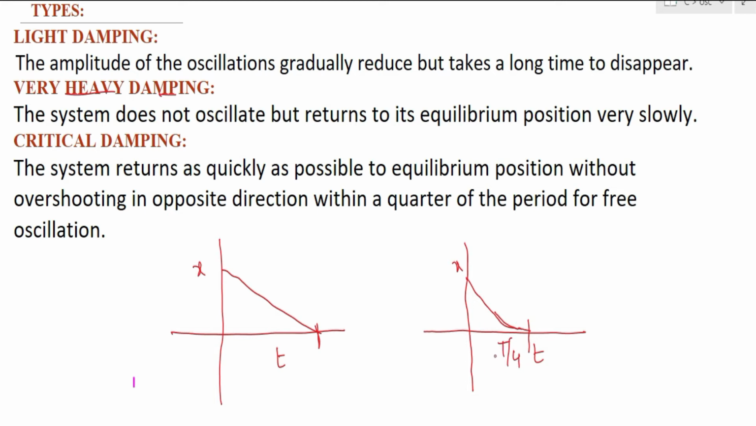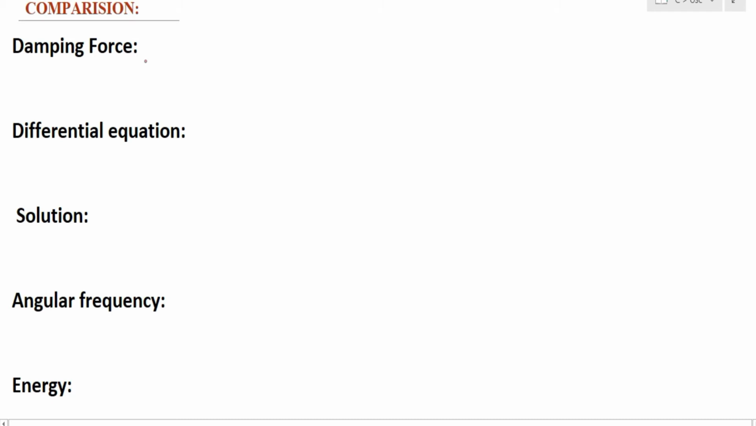Now let us see the comparison between damped oscillations and undamped oscillations. First, damped oscillations. It is the damping force that creates the difference between damped and undamped oscillations. The formula for this damping force is Fd = -bv, where v is the velocity and b is a constant called the damping constant. This damping constant purely depends upon the nature of the medium and the nature of the body.